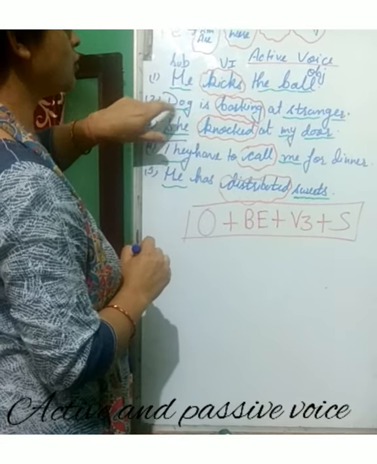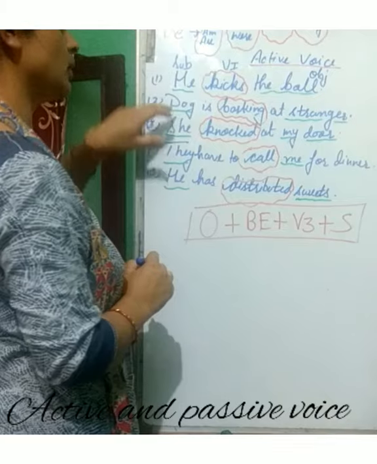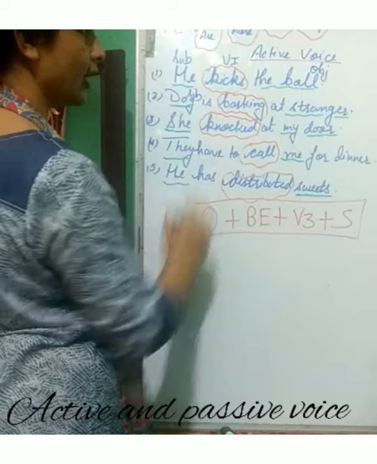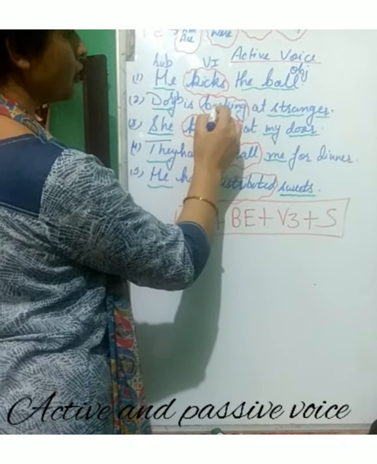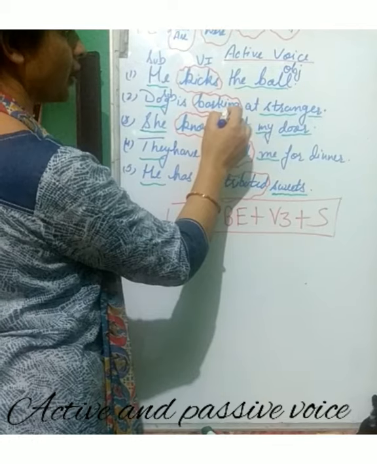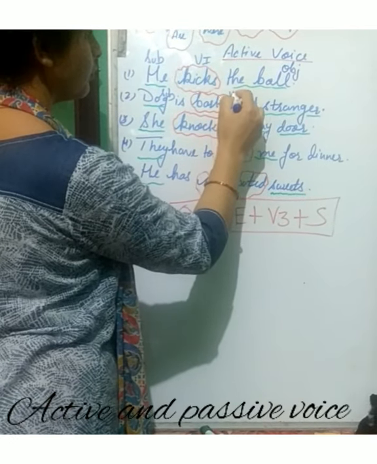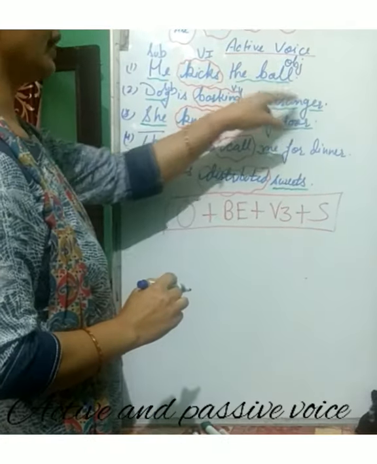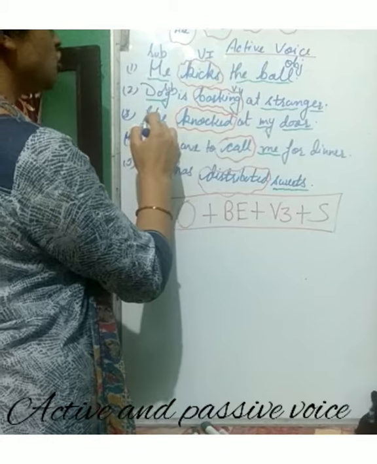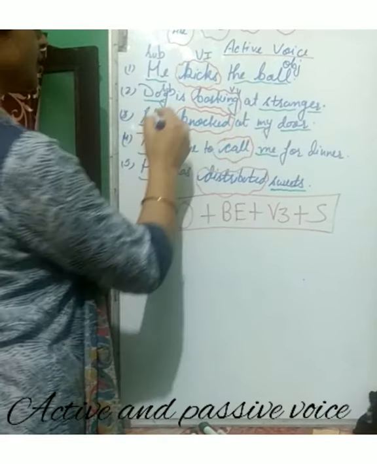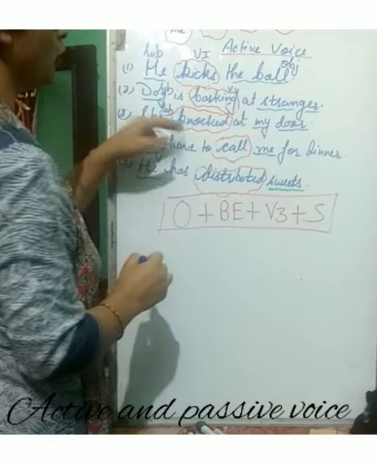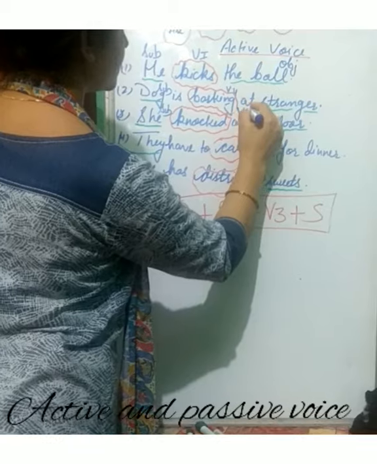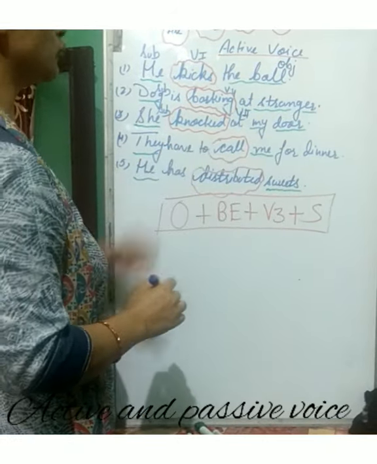In second sentence, dog is barking at a stranger. So what is dog? That is subject. Barking, that is verb. Which form of verb? You can see children, that is bark plus ing. So that is fourth form of verb. And at the stranger, that is object. She knocked at my door. She is subject here. Then knocked is again verb, the second form of verb. And door is object.